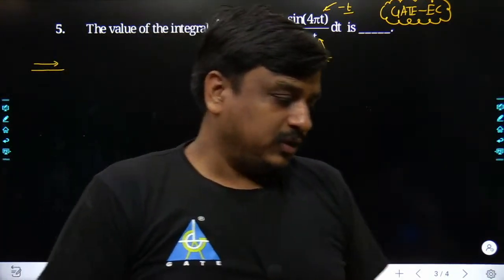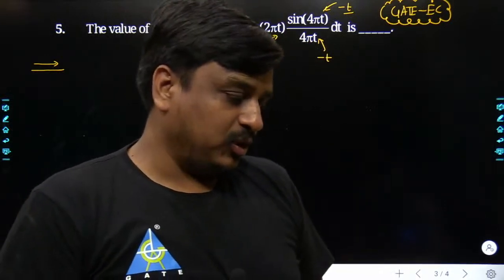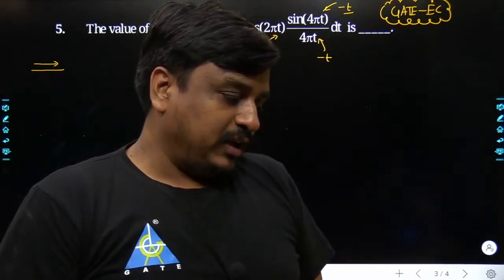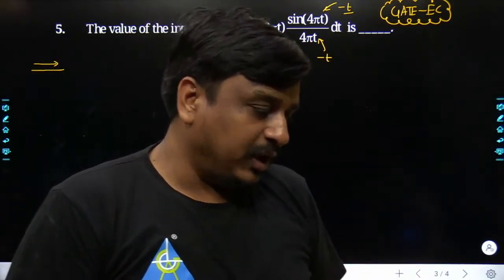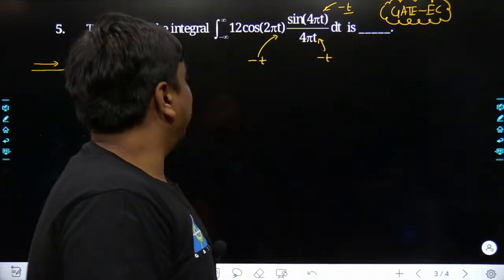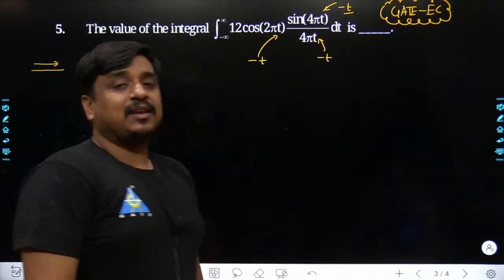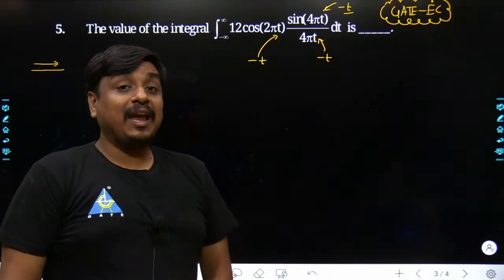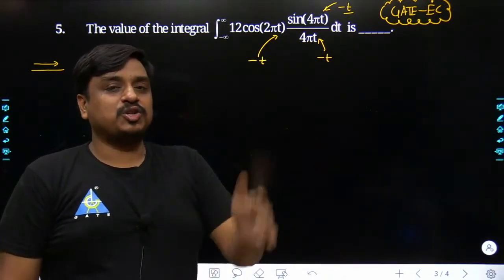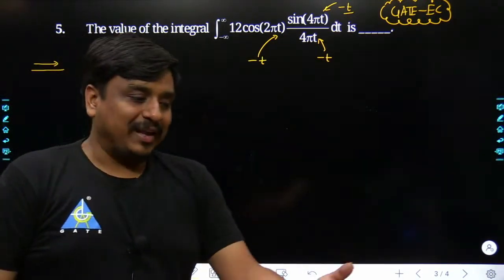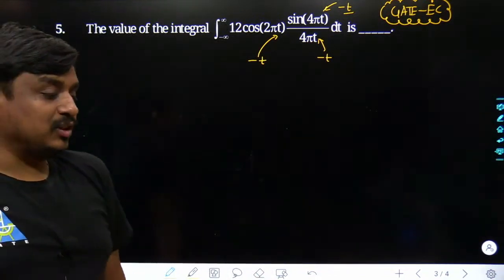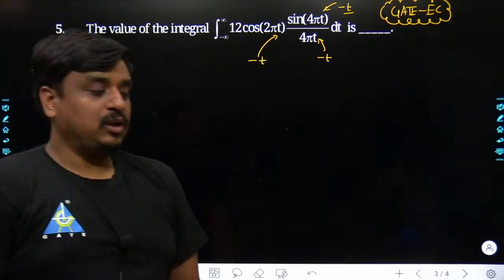Sir, can we take sine 4t is equal to 2 sine pi t? Obviously you can. Who is stopping you? Definitely you can. But still you are not going to extract any path through which you can solve that problem. So the methodology you wanted to apply on this problem is not going to work.